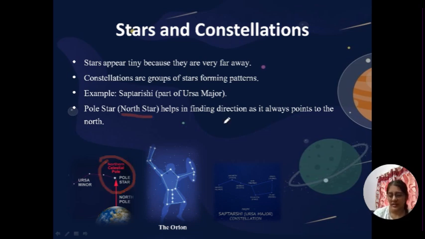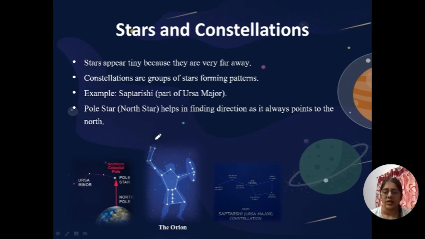In earlier times when people didn't have GPS or mobile phones at night, how do you think they found directions to their homes? They looked up, they saw Ursa Minor because it was easy to spot it in the sky, and then they looked at this one star which was the brightest, and it was the pole or North Star. So it gave them direction to north, so they could find their other directions as well.